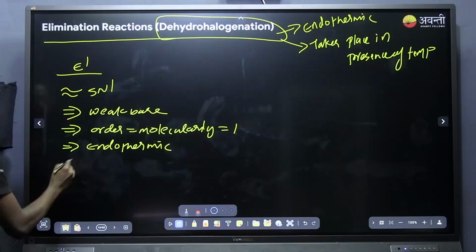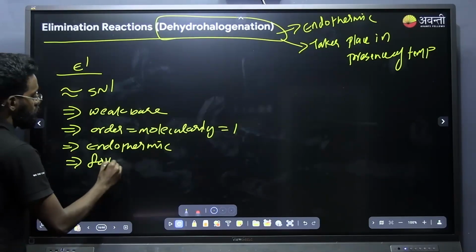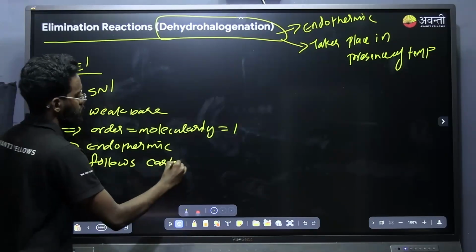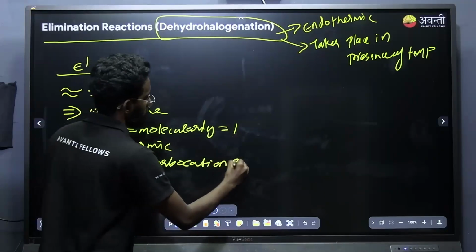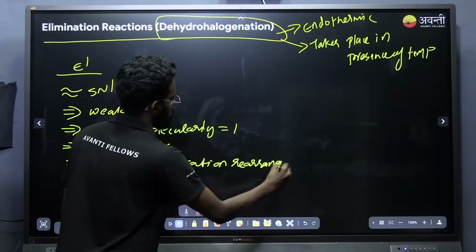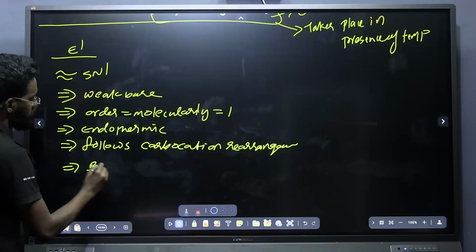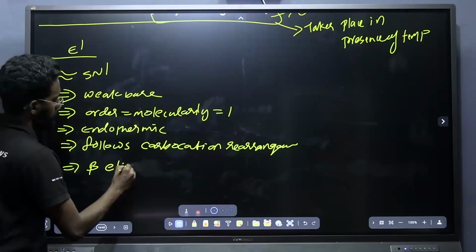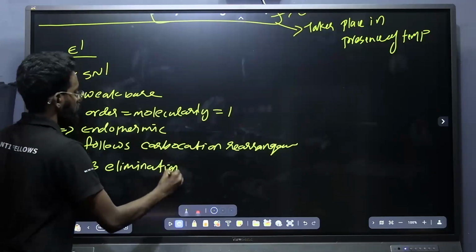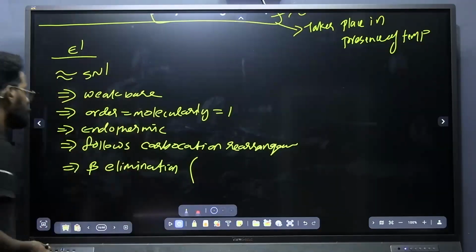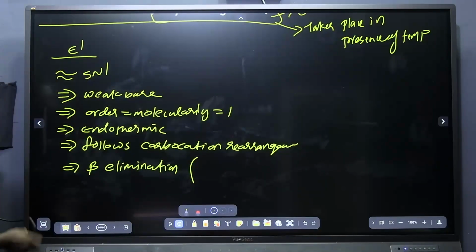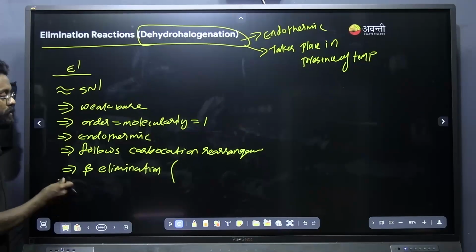As it is similar to SN1, it follows carbocation rearrangement. So these are the important points. Any other points? Did I miss any? It is also called beta elimination because the halogen from the alpha carbon and the hydrogen from the beta carbon are eliminated.